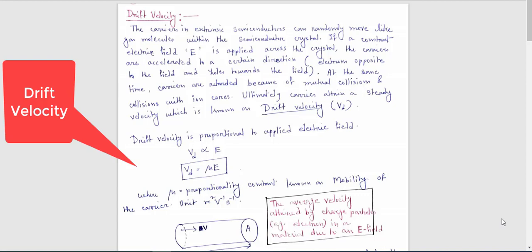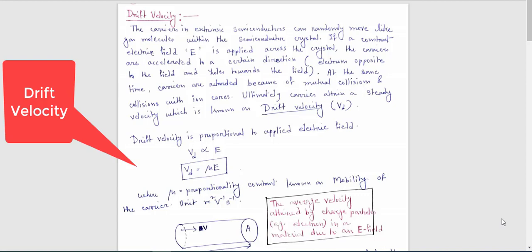I think all of you have read this. If not, please go through the previous lecture, because the concept of the previous lecture is required to understand today's topic. So today our topic is some electrical properties of semiconductors.